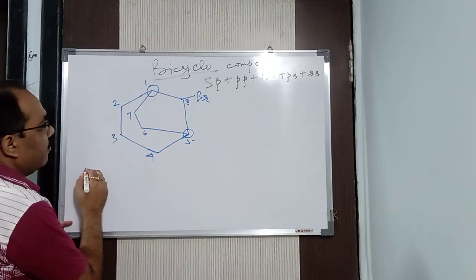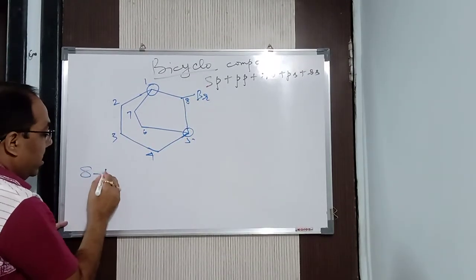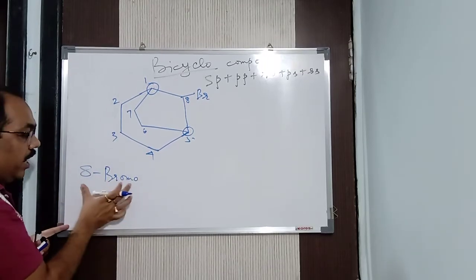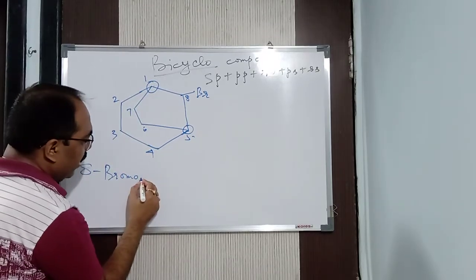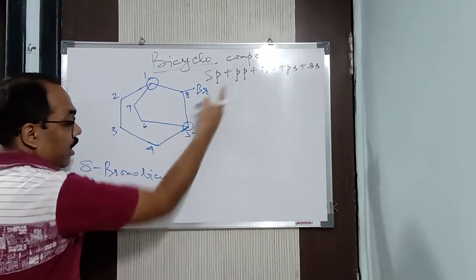Same thing. We'll start from, that is nothing but secondary prefix. What is that? 8-bromo. I'm not writing secondary prefix. Try to understand. 8-bromo. Then after that, what is that? We'll come to bicyclo. Primary prefix bicyclo.